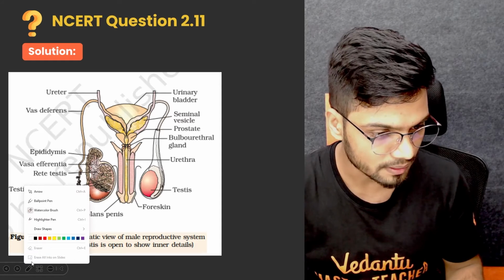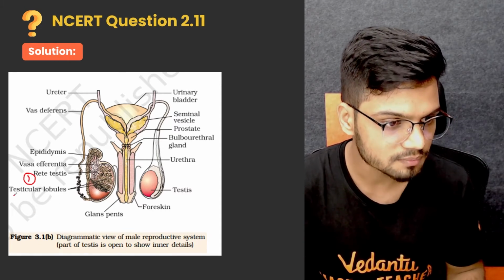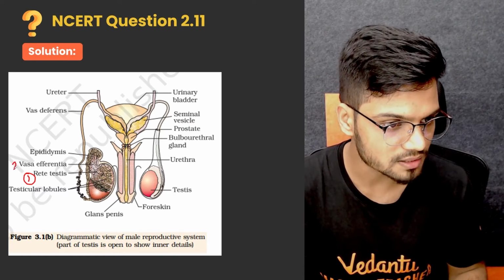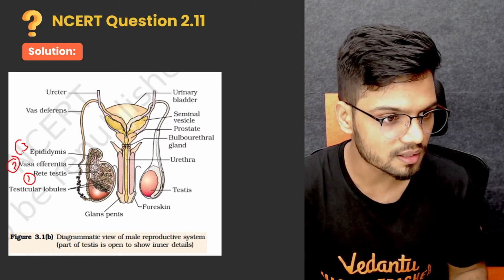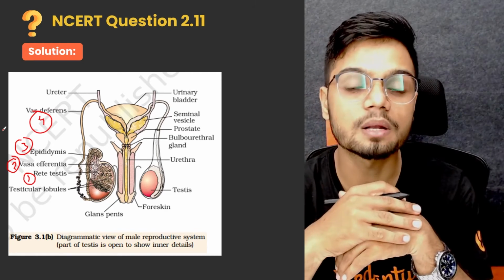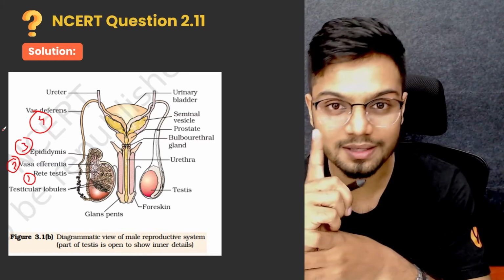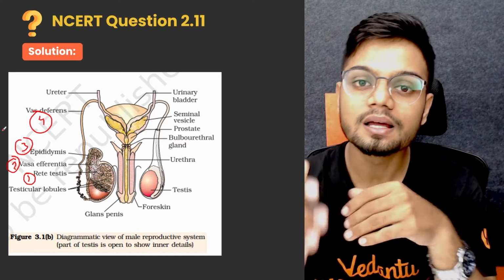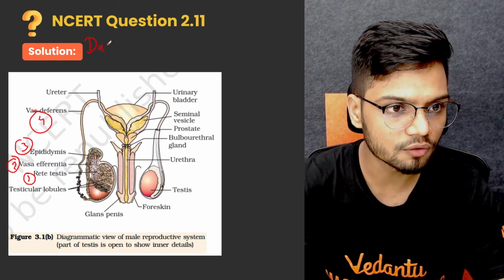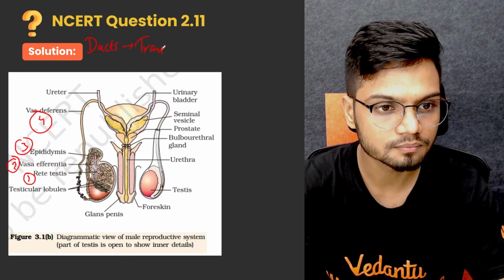Right, ready with me? So the ducts: the first duct is your rete testis. Second duct is your vasa efferentia. Third is epididymis, and then you have your vas deferens. These are the different ducts which are part of your male reproductive system. Now, all these ducts have one function, that is transportation. The main function of your ducts is transportation and storage of sperm.